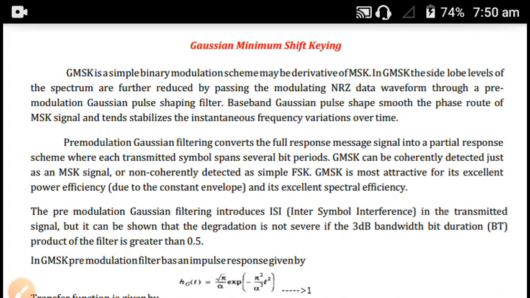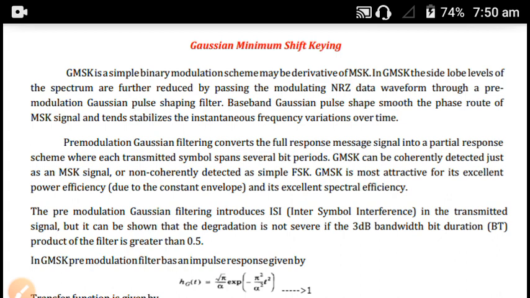The pre-modulation Gaussian filtering converts the full response message signal into a partial response scheme, where each transmitted symbol spans several bit periods. GMSK can be coherently detected just as an MSK, or non-coherently detected as simple FSK.